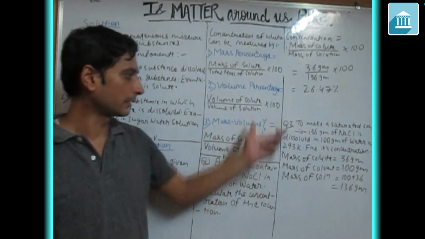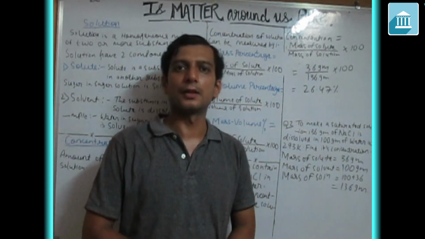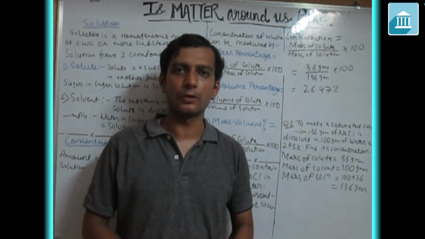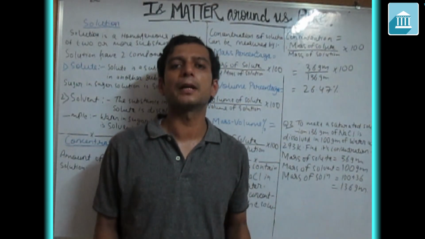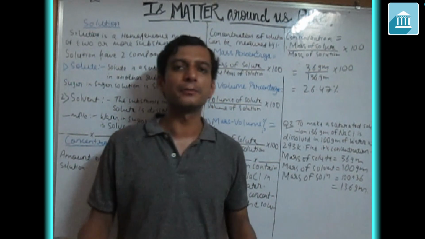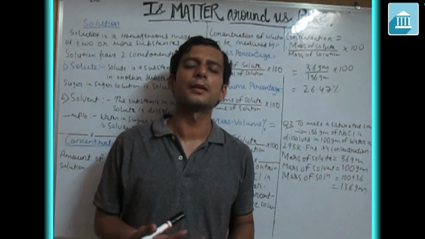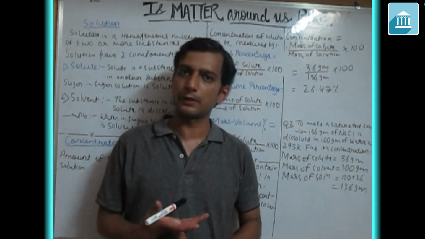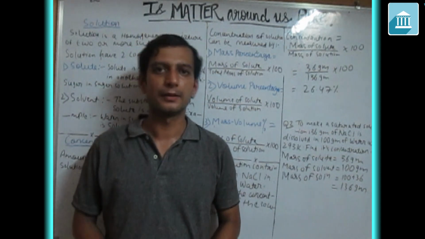So this was all for today. Next we will continue tomorrow with our next topic, where we are going to see the difference between the three things: solution, suspension, and colloidal solution. So that was all about today. Okay, thank you.